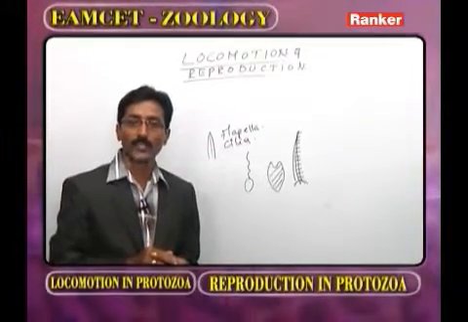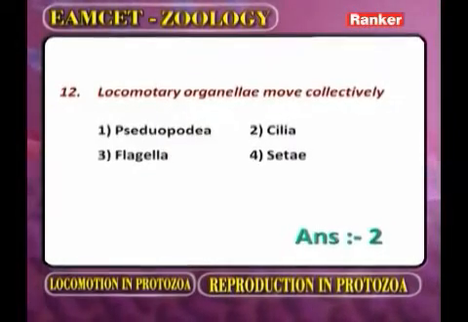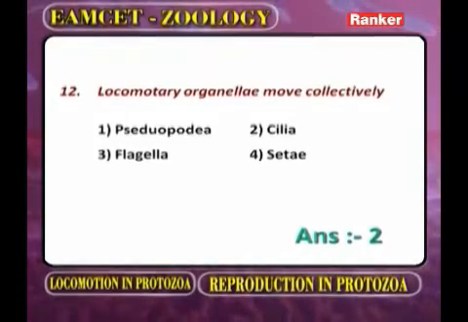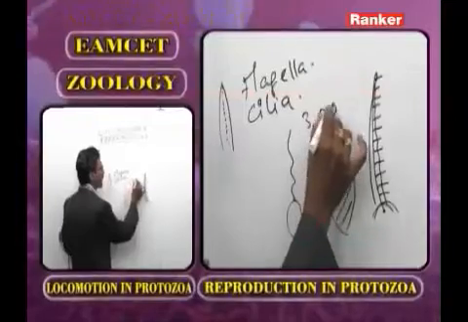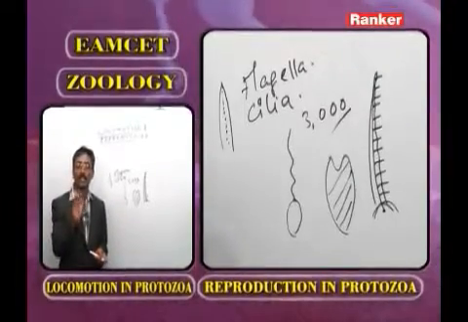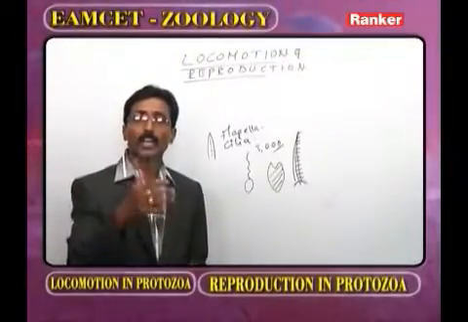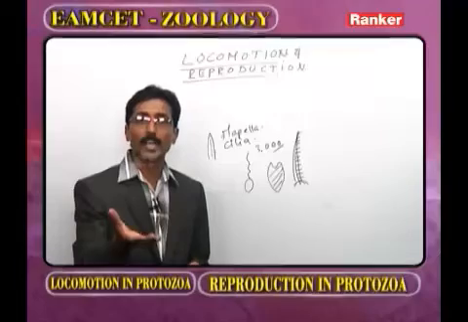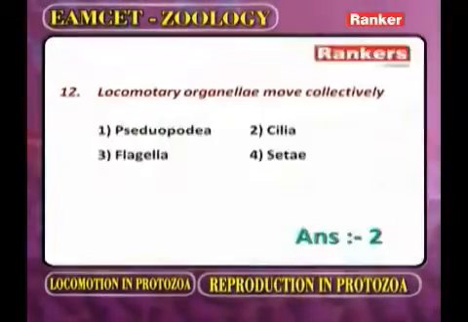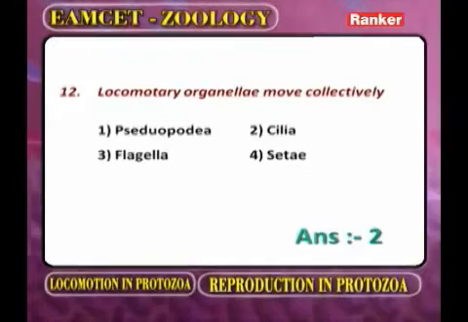Now regarding the question, generally in all ciliates the minimum number of cilia is 3000. The cilia are short and hair-like and more in number, so they move collectively.